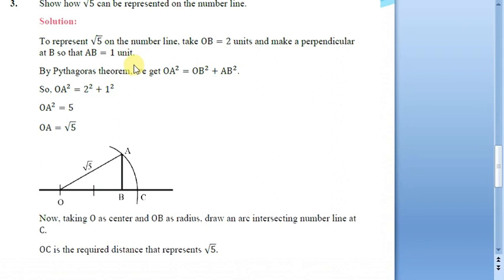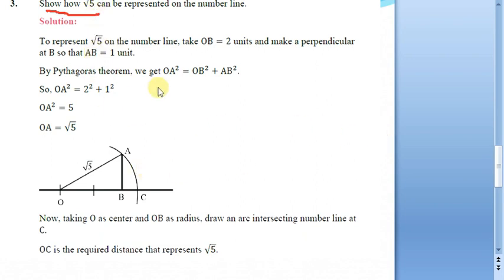Let us move to the third question now. The third question says, show how root 5 can be represented on the number line. We have seen two methods for representing the square roots of any number on the number line. One is using Pythagoras theorem combinations, and the other is the general method that we have discussed. We shall go with the first approach to represent root 5 on the number line.